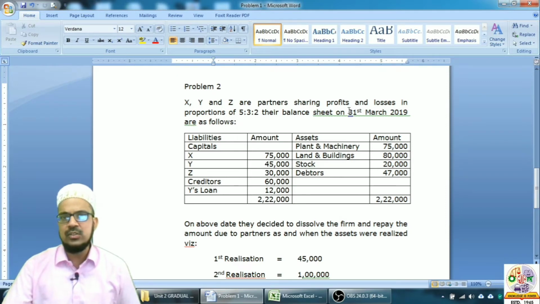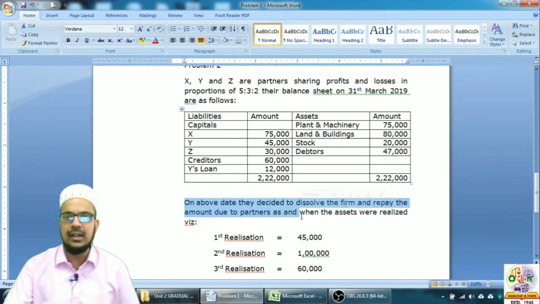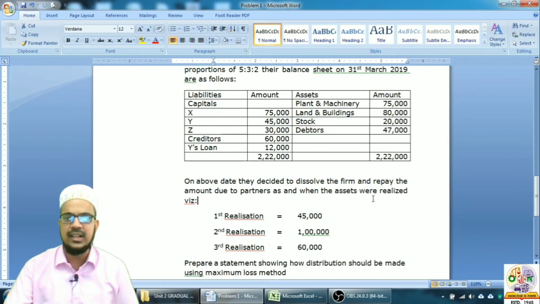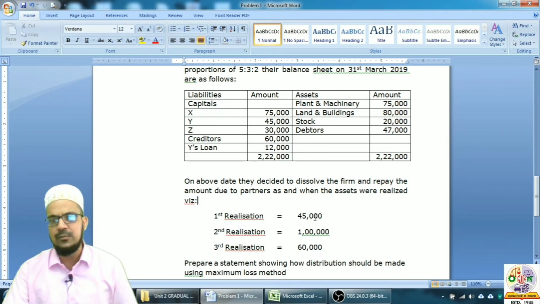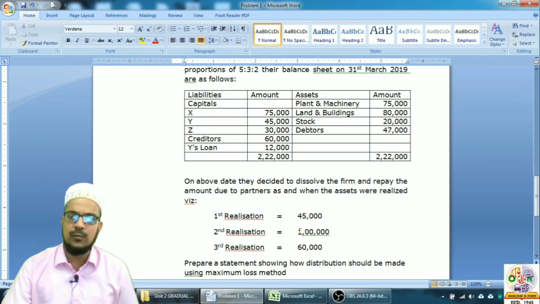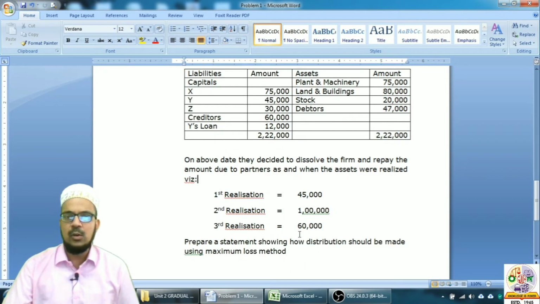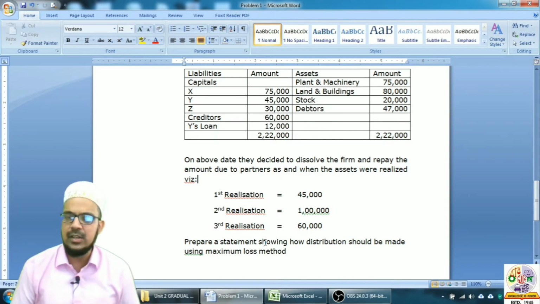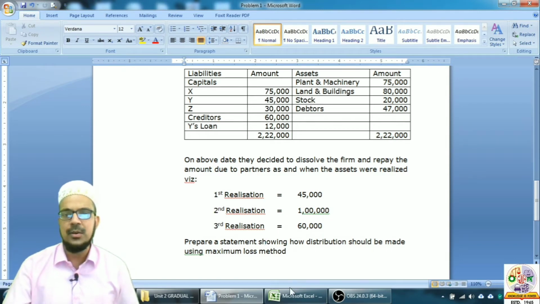On 31st March 2019, they decided to dissolve the partnership firm and repay the amount due to the partners as and when the assets were realized. So let us take a look at the realizations. Three realizations are happening. First realization is for 45,000, second realization is for 1 lakh and third realization is for 60,000 rupees. Now what we need to do is prepare a statement showing how the distribution of the cash will be made using the maximum loss method.